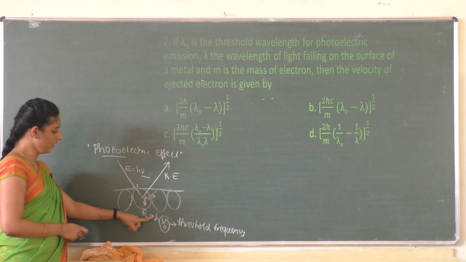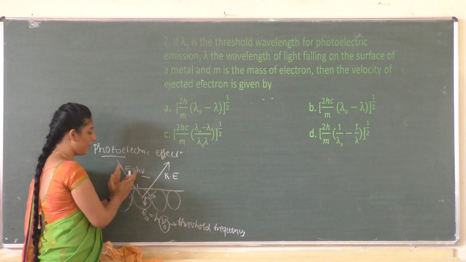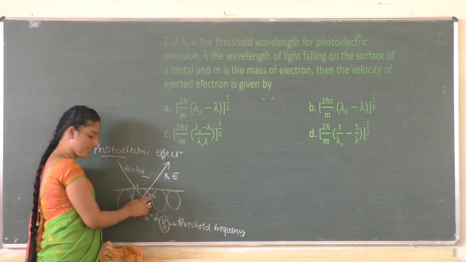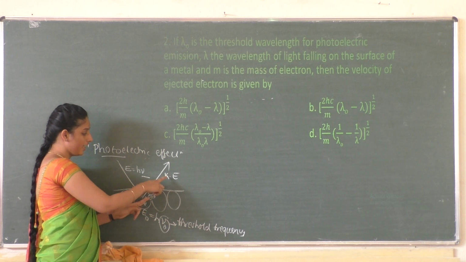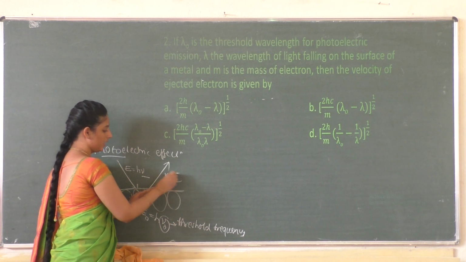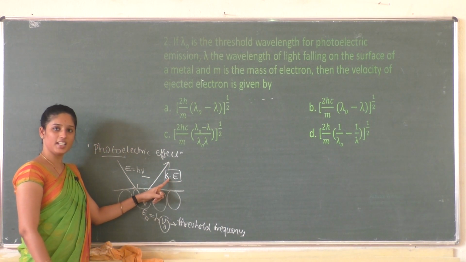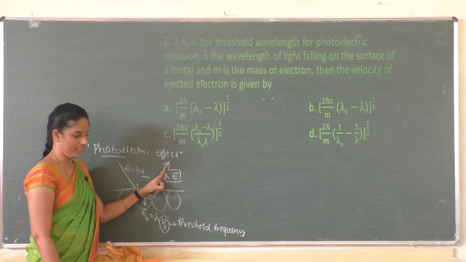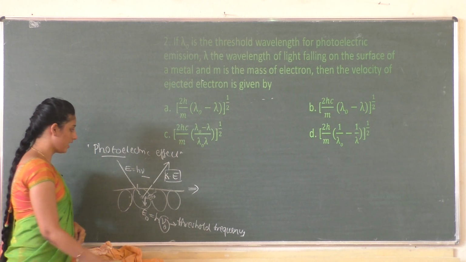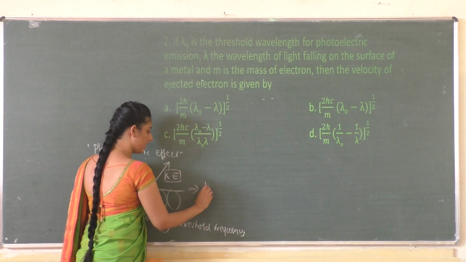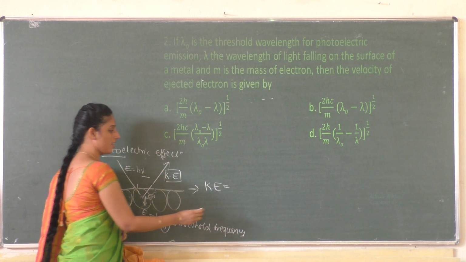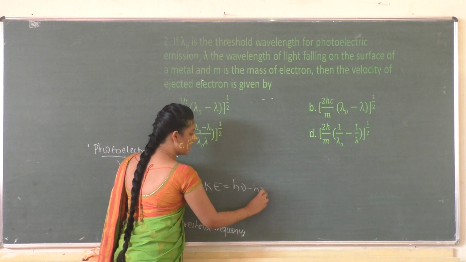So threshold wavelength. After that, the remaining energy of this radiation will be taken by this electron, and this electron moves with a certain kinetic energy. The rest of the energy will be in the form of the kinetic energy of your ejected electron. Therefore, the famous equation given by the scientist Einstein is: kinetic energy is equal to h nu minus h nu naught.